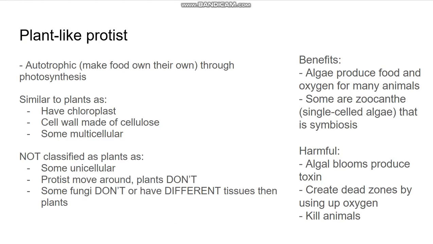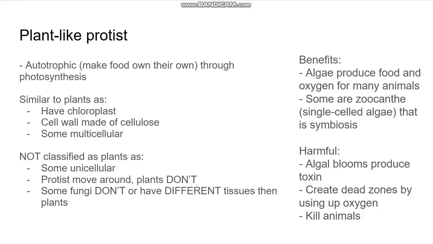And now there's three types of protists. First one is plant-like protists. So it's basically like algae and stuff like that. Now, plant-like protists are autotrophic, meaning they make their own food, and they make their own food through photosynthesis.